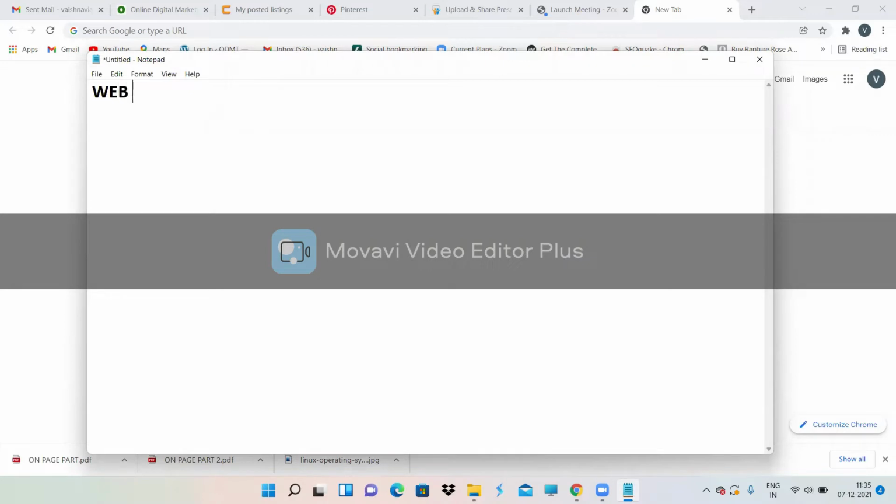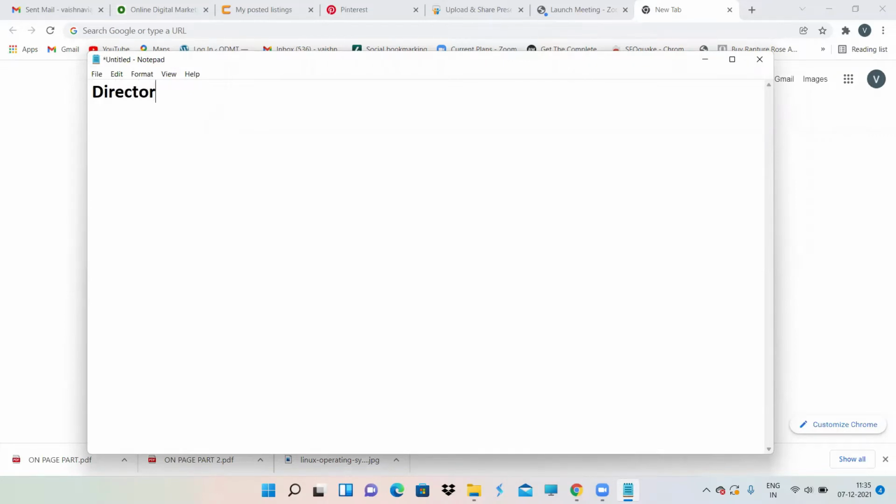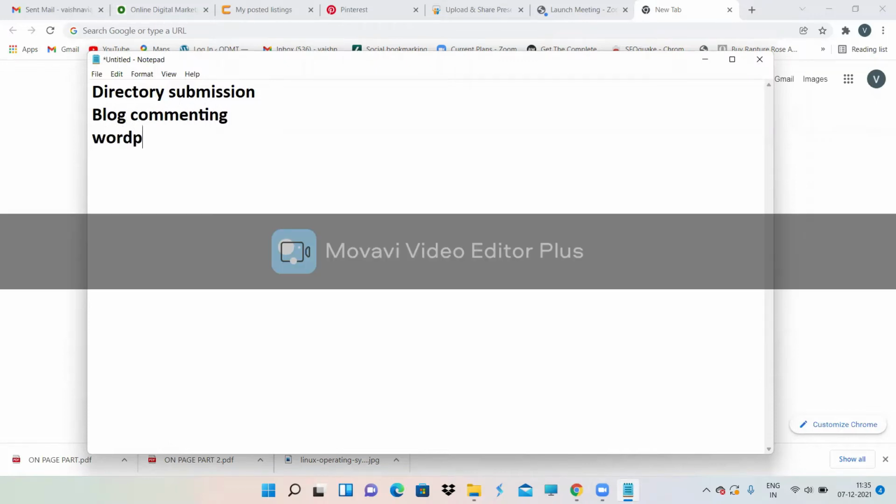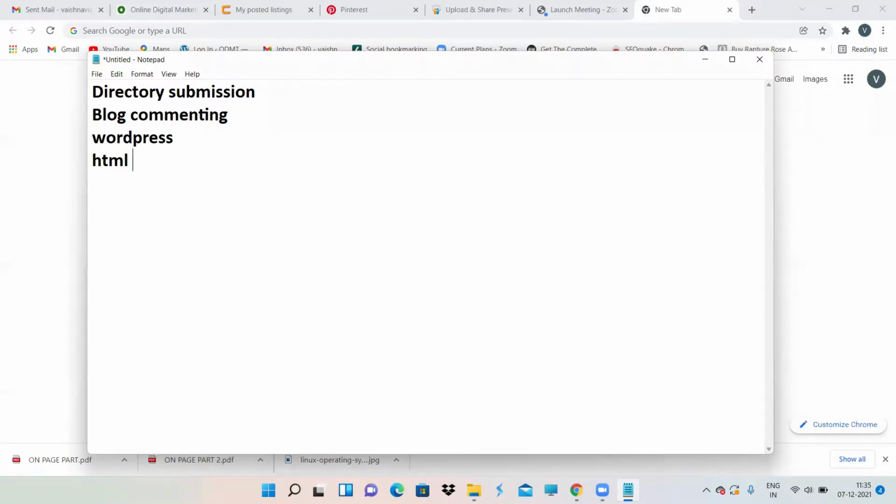That is web. Okay, till now what all we have learned? We have learned directory submission, and we have learned blog commenting. In blog commenting, we have learned two ways, that is for a WordPress website, how to give a link, and for a HTML website, when we do not have an option to give name, email address, and your website URL, how to give a backlink to our website with the help of HTML website also. We have learned WordPress and HTML.